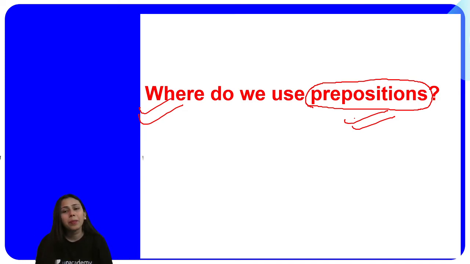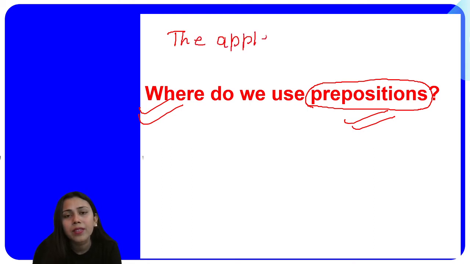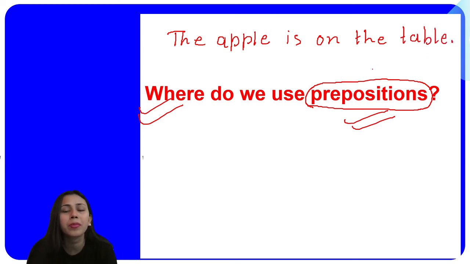For example, the apple is on the table. So here, when I use a preposition, I establish the relation between the apple and the table. Let me write over here. The example is, the apple is on the table. Now, I'm sure that you must be able to recognize the preposition that I have used here, right? It's so obvious in the example, which is on.